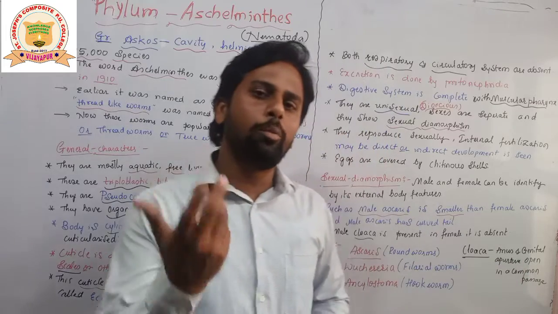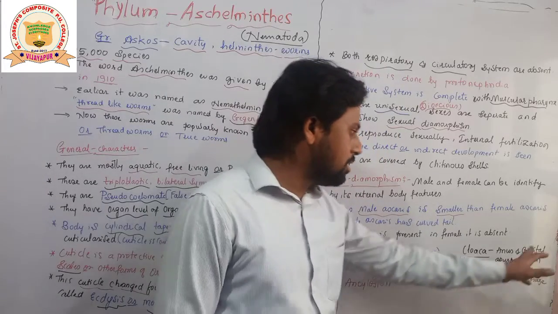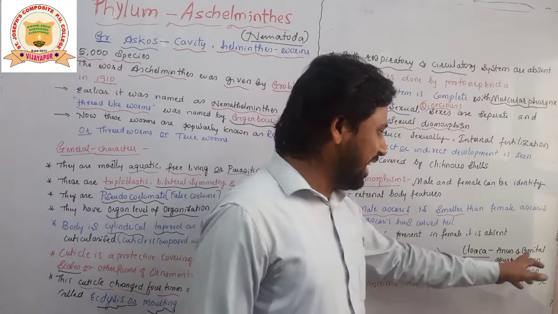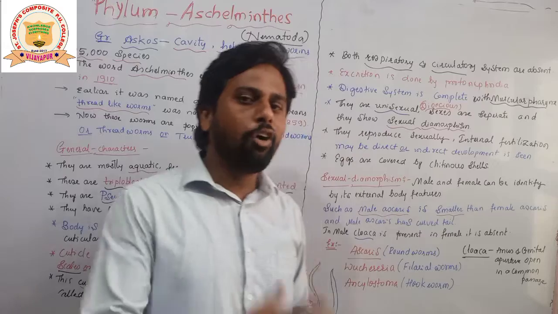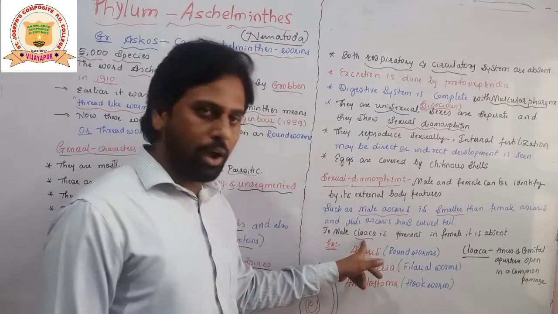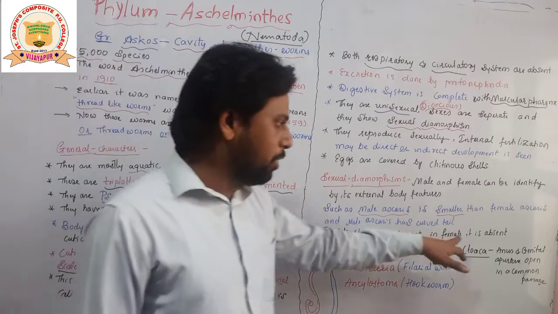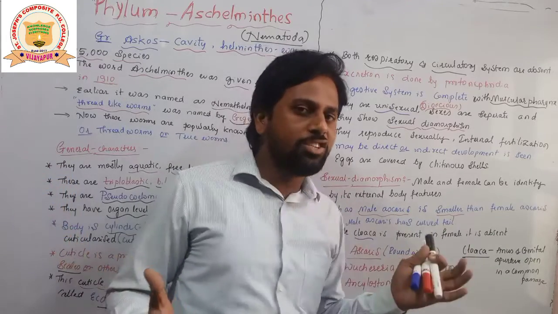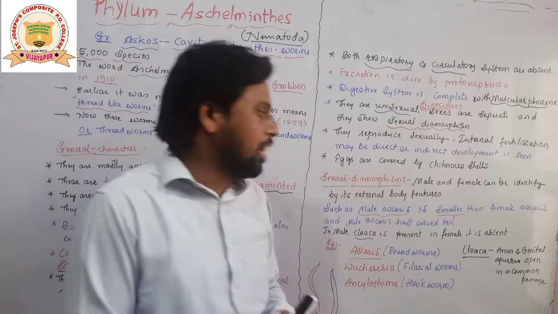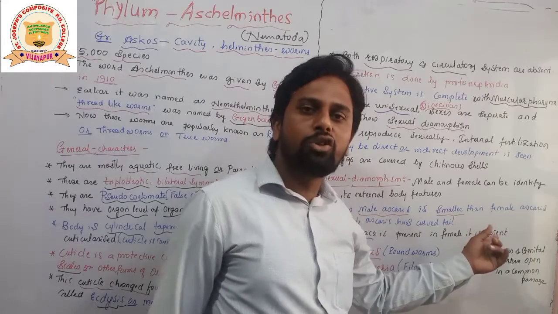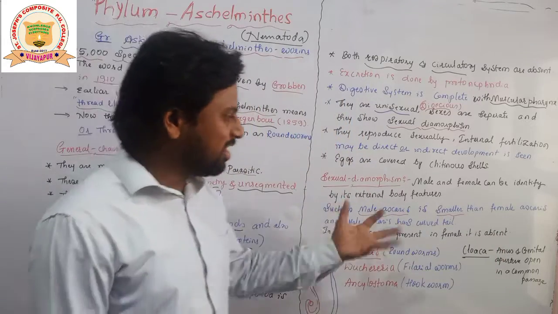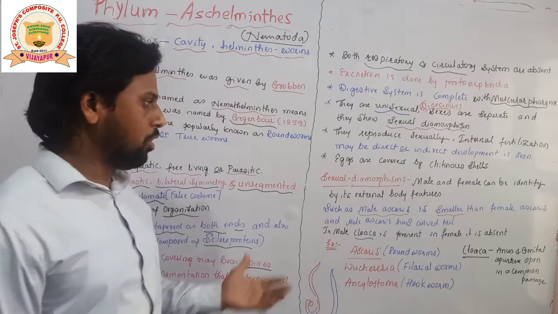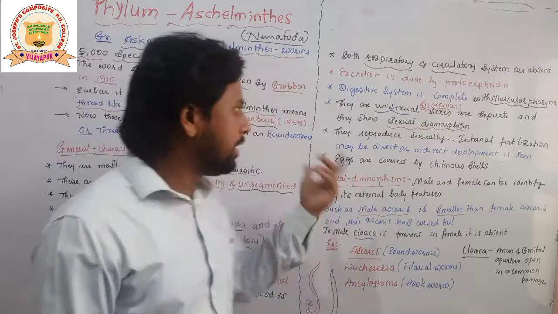Anus means which is going to remove the nitrogenous waste or the waste materials. Genital aperture means where the gametes are released. This anus and genital aperture open in a common passage. That is going to be called a cloaca, which is present in the male, whereas in female the genital aperture is different and the anus is different. Two separate openings are going to be found in the female. That's why this cloaca is totally absent in the female. So by this way we can identify whether it is male or female, students. Okay, this is what you can say about the sexual dimorphism.